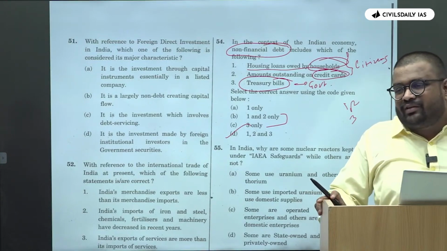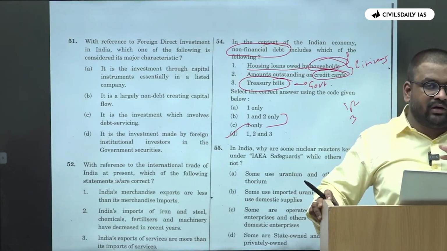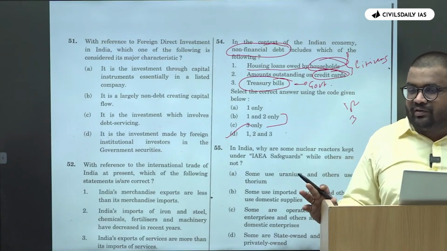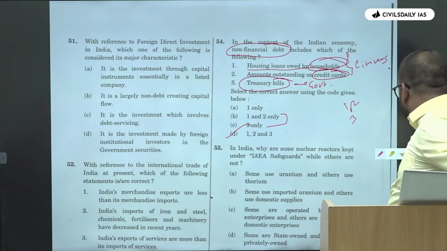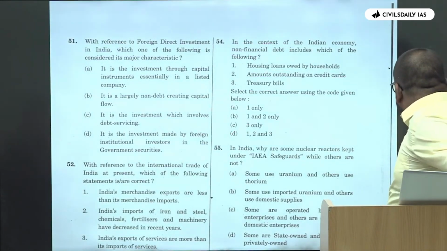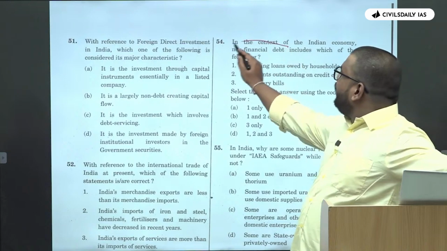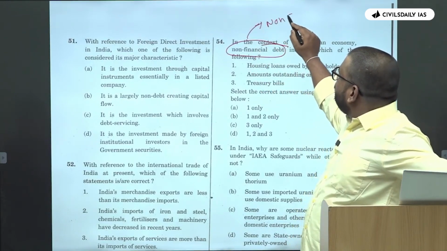So ये क्वेश्चन ही बनाया था रॉन्ग करने के लिए, but that is fine. We won't move away from our simple elimination technique, ठीक है? So the answer that they have given is 1, 2, 3. Okay? Basically non-financial debt is a concept where debt is created by the non-financial entity.